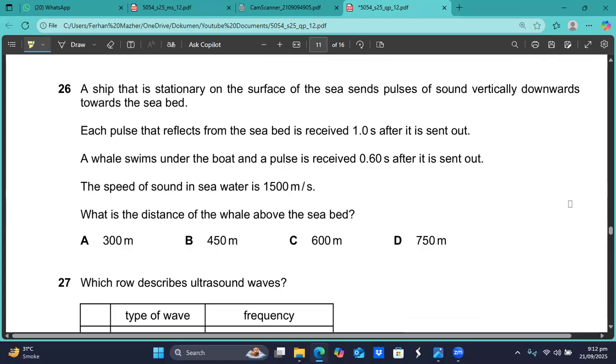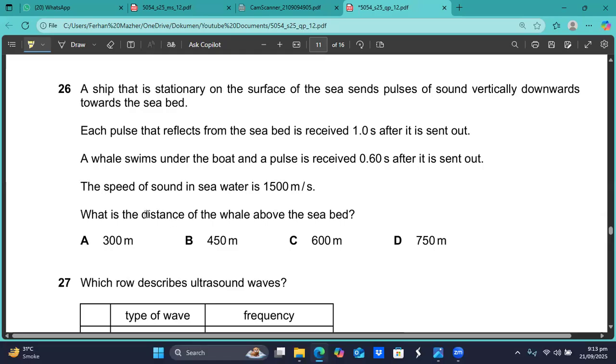You see, very easily we can find the depth of the seabed. That is the speed of sound in the water, multiplied by the time in which the signal goes and comes back, and then you divide it by two. And the depth of the whale will be the speed of the sound wave in the water, multiplied by the time the signal took to go and come back, divided by two. Once you have both the depths, you can subtract them from each other. You will find how much the seabed is deeper than the depth of the whale.